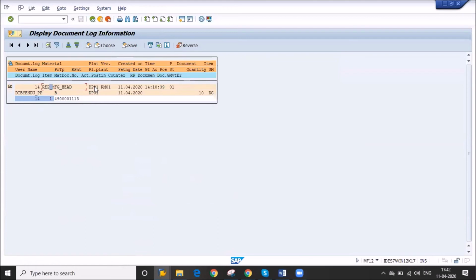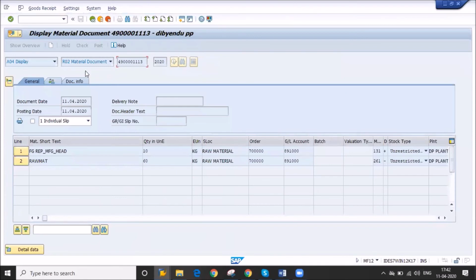That is for the finished product, and the second is for the raw material. So you can see your 10 quantity is done.